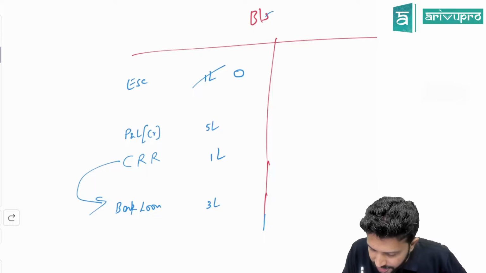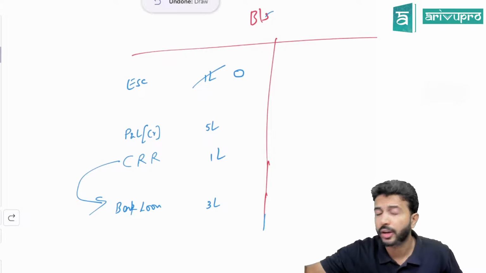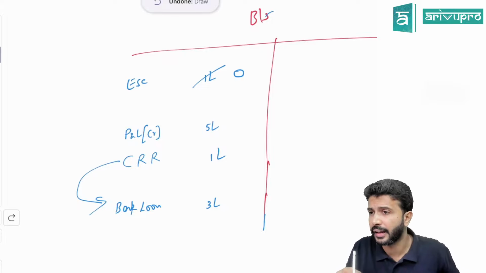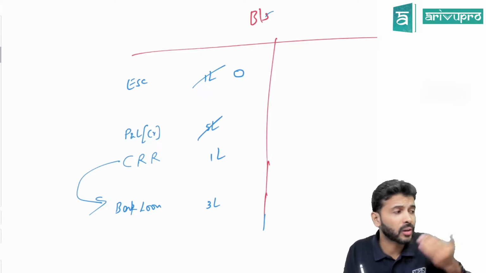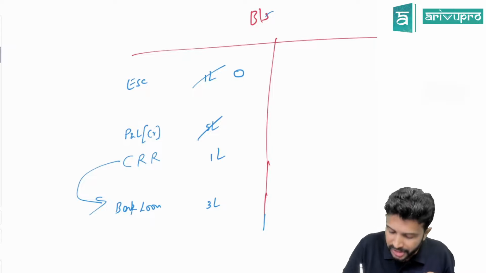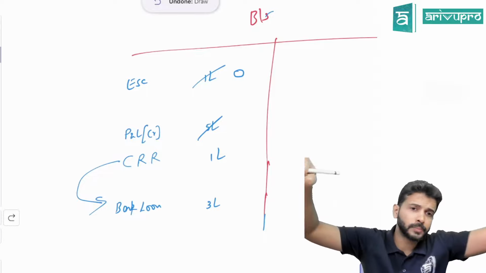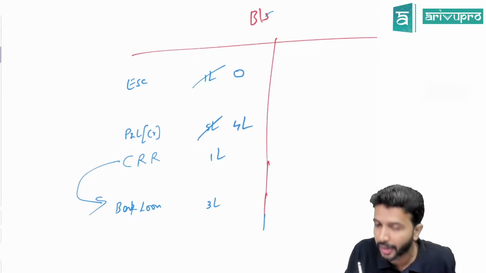Now you are creating CRR. You want to create CRR here? Yes. How much value? 1 lakh. You can create CRR from what reserve now? You can create it from P&L. After creating CRR, will the P&L balance be 5 lakh or will it reduce? 4 lakh. How much CRR are you creating? 1 lakh. Means you have to transfer 1 lakh from P&L to CRR. So the P&L balance will become how much?